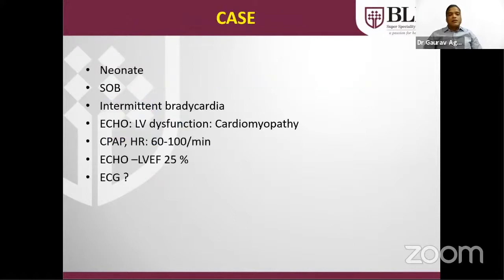In this case, the neonate came with a history of shortness of breath, and intermittent bradycardia was there. Echo again shows severe LV dysfunction. This is another form of LV dysfunction in a neonate. The patient was kept on CPAP with a heart rate of 60 to 100 beats per minute. Normal is more than 100 beats per minute. Echo shows severe LV dysfunction.